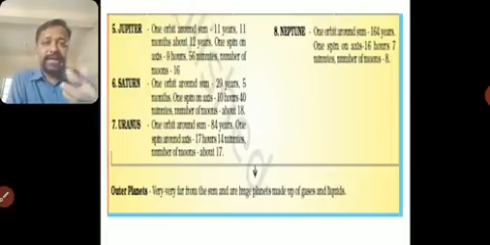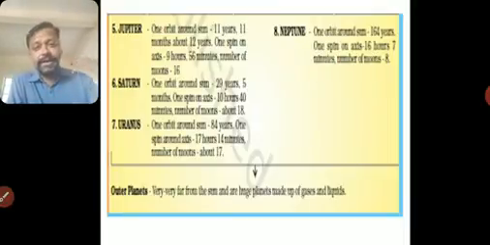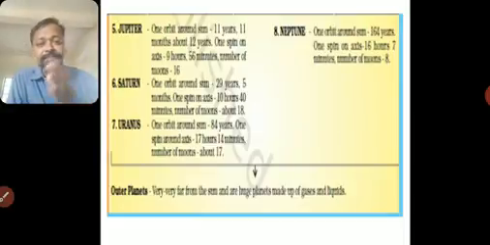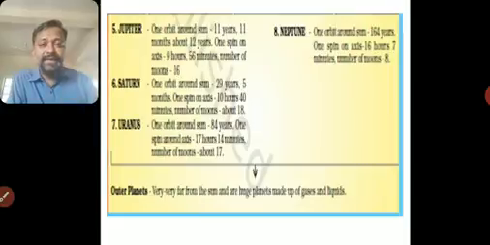Saturn spins in 10 hours 40 minutes. It has about 18 moons. Imagine in the night you could see a total of 18 moons if you were on Saturn. Uranus takes 84 years for one complete revolution, and 17 hours 14 minutes for one complete rotation on its axis. And it has about 17 moons.